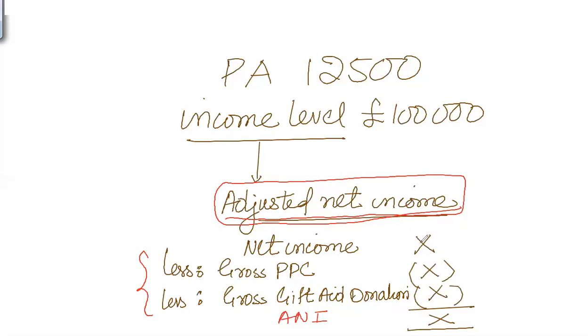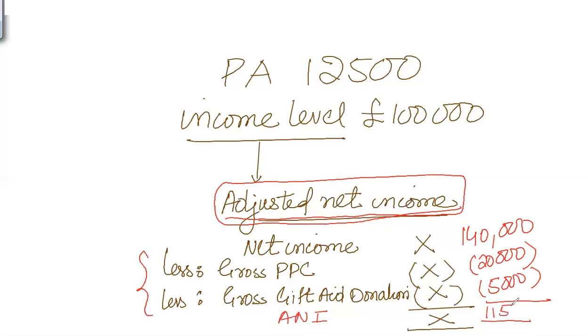For example, let's assume we have 140,000 of net income, 20,000 of gross PPC, and 5,000 of gross gift aid donations. In this way, we have 115,000 of ANI.